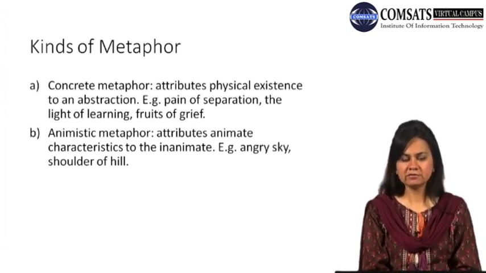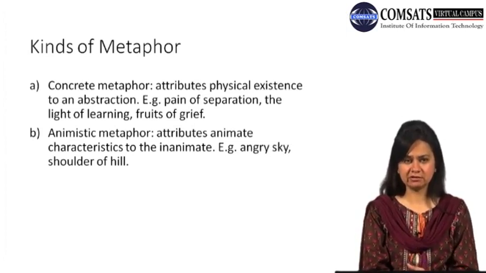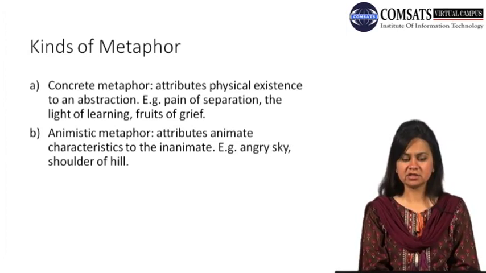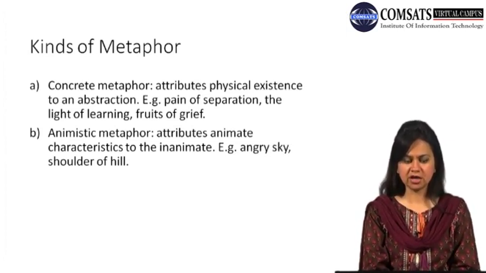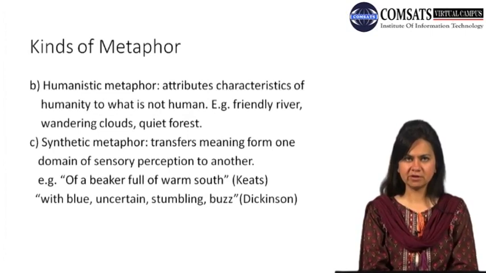So we see that concrete and animistic metaphors differ on these levels. Concrete metaphor gives concreteness to something that is an abstraction, and animistic metaphor gives animation to something that is inanimate.